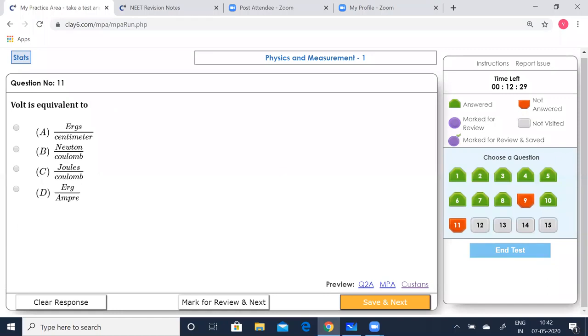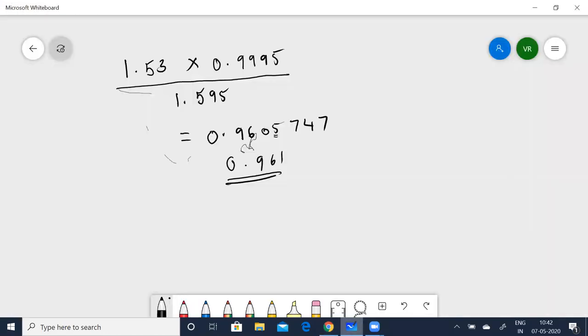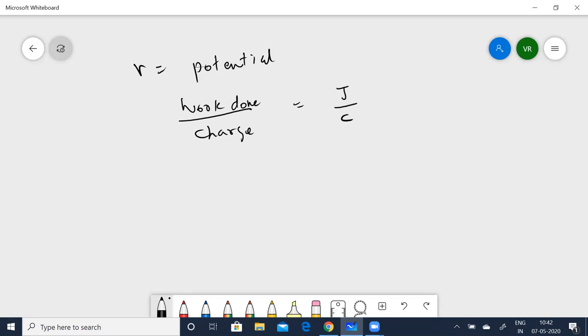Now going to the 11th question. Volt is equivalent to what? Let's now calculate that. Okay. Now you know V is nothing but potential, right? V is potential. You know, potential is nothing but work done by charge, which is equal to J by C, joules by C.